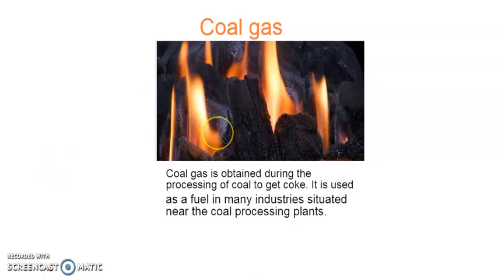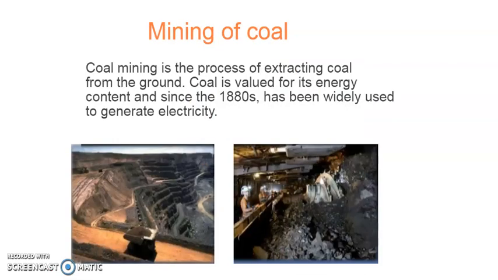So till now we studied about coal, the various types of coal, and how coal is obtained. Now let's study from what process coal is obtained. The process of obtaining coal is known as the mining of coal. So what happens in mining? The coal is extracted from the ground.